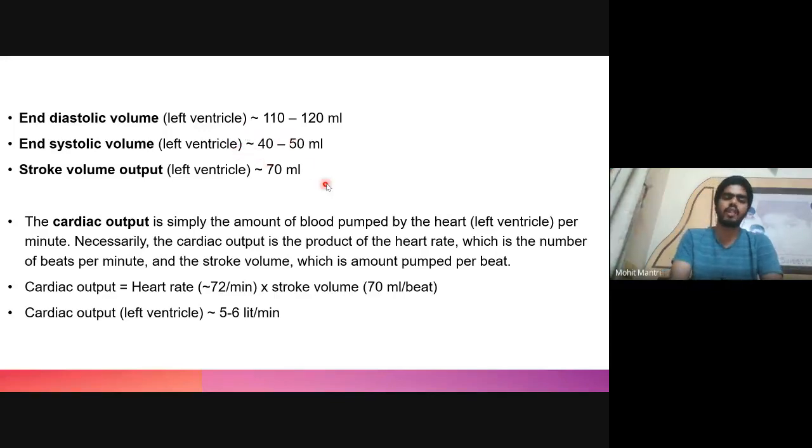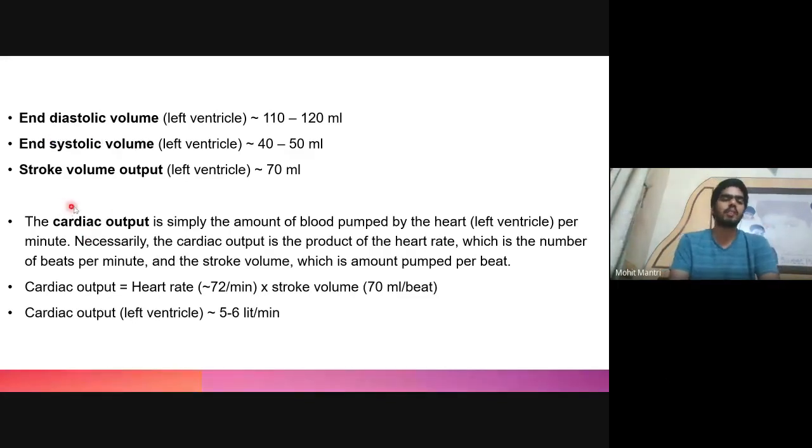So only around 70 ml of blood has been ejected in one contraction of the ventricle, and this volume is known as stroke volume. Now this stroke volume is not fixed; it can vary according to the metabolic need.